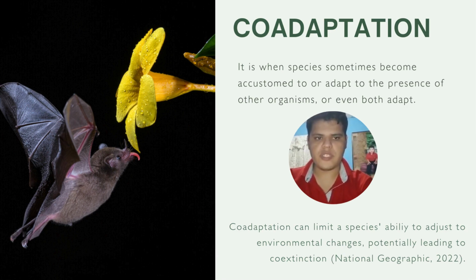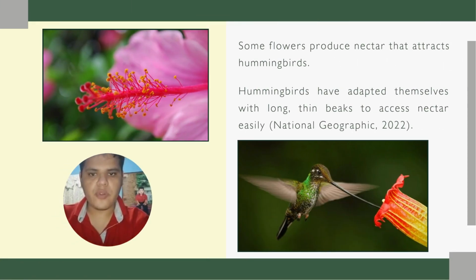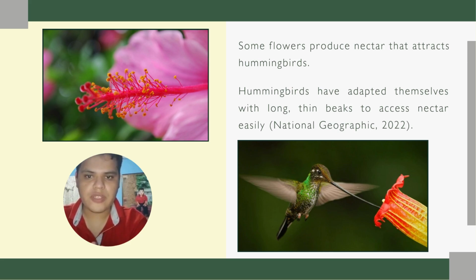Coadaptation refers to when species become accustomed to the presence of other organisms or even adapt together. This process can limit a species' ability to adjust to environmental changes and, in some cases, lead to co-extinction when both species become extinct together. An example of mutual adaptation between species occurs when some flowers produce nectar that attracts hummingbirds. Over time, hummingbirds have developed long, thin beaks to access this nectar more easily.